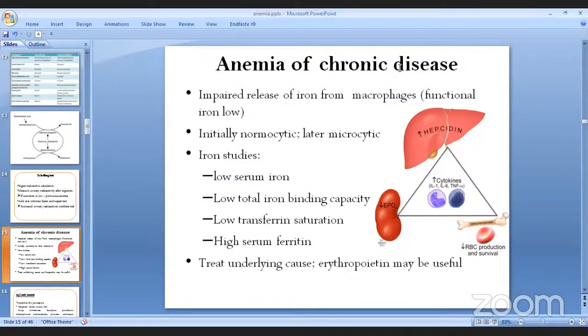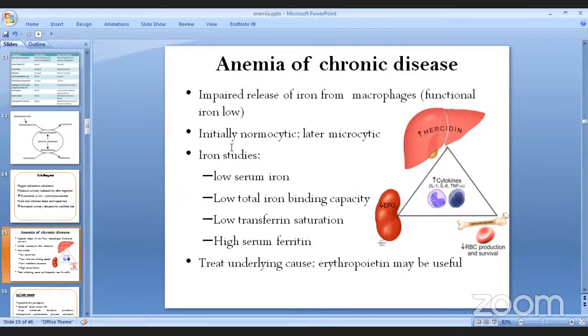So in case of anemia of chronic disease, initially it's going to be normocytic. पछि गएर it's going to be microcytic. After all the iron stores have depleted, है पछि गएर microcytic पनि हुन सक्छ. So chronic disease भन्ने बित्तिकै one of the most important organs we should not forget is the kidney, because kidney is responsible for erythropoietin hormone formation, हैन. 80% of the erythropoietin hormone formation is from the kidney. So kidney disease को बेलामा चाहिँ के हुन्छ त भन्दा erythropoietin hormone formation पनि decrease भएर there's going to be defective erythropoiesis. Almost always kidney disease is accompanied by anemia. Right? So we should remember this.